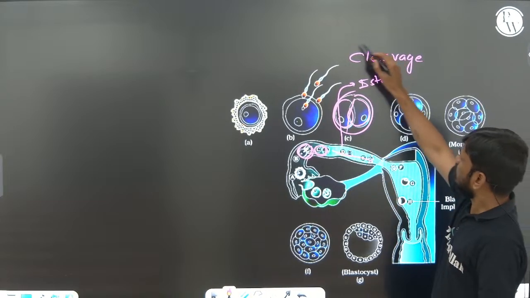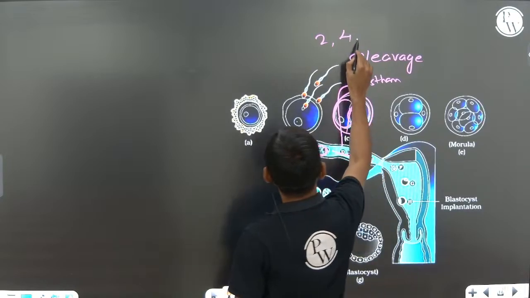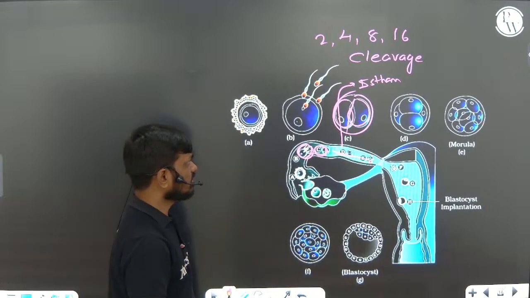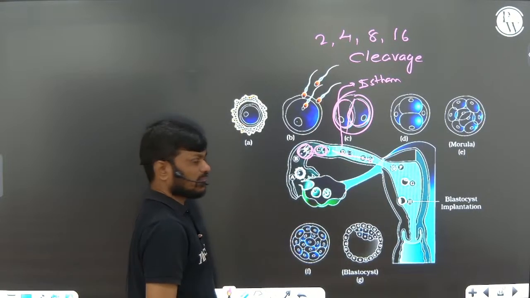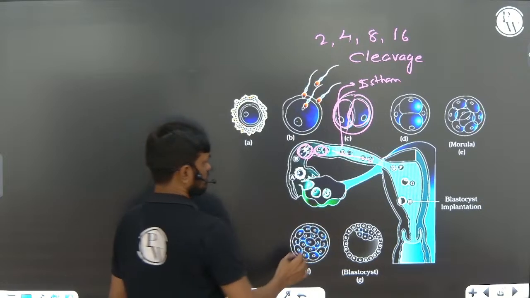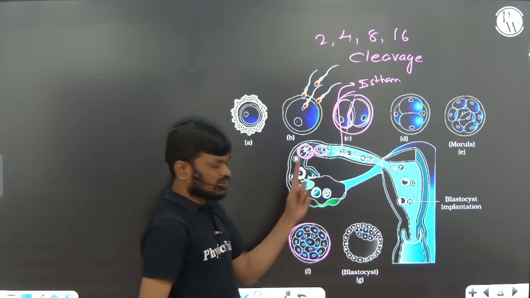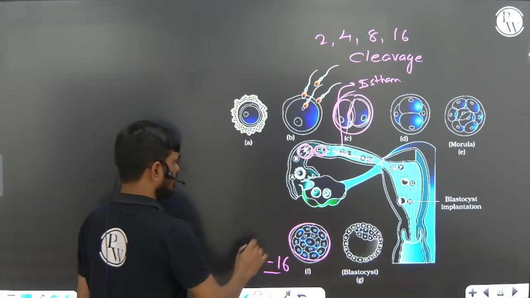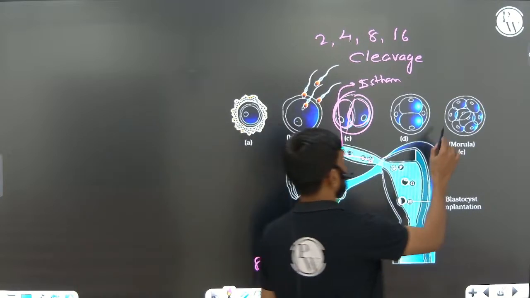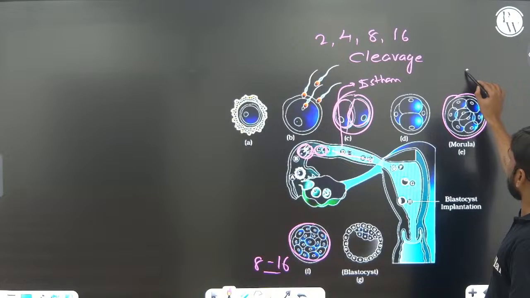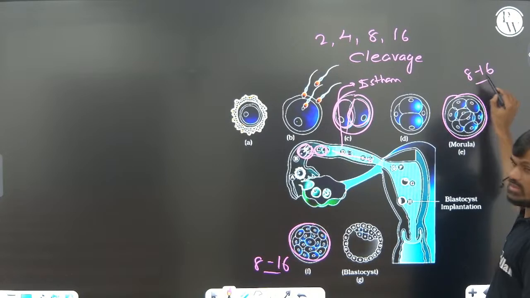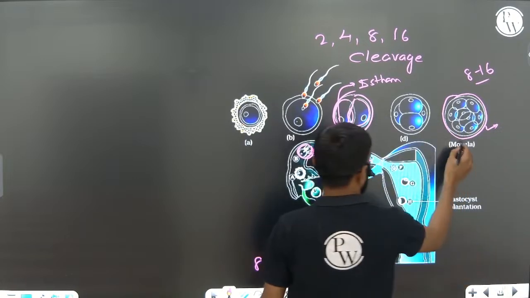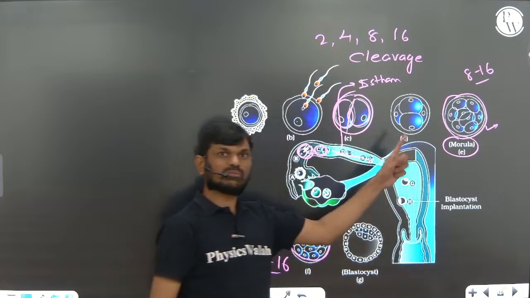So it can produce 2-cell, 4-cell, 8-cell, 16-cell stages of the zygote. At the 8 to 16 cell stage, it looks like a mulberry fruit, so we are calling it the morula stage.